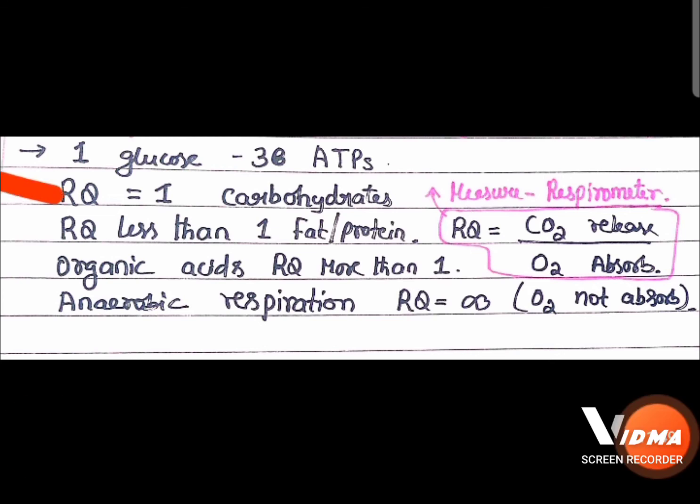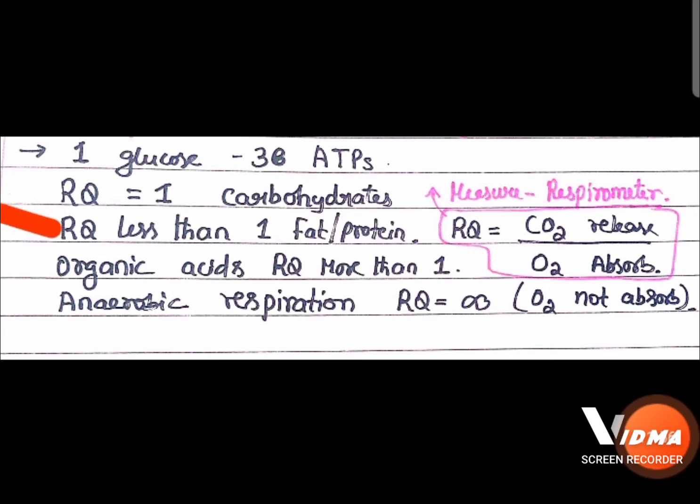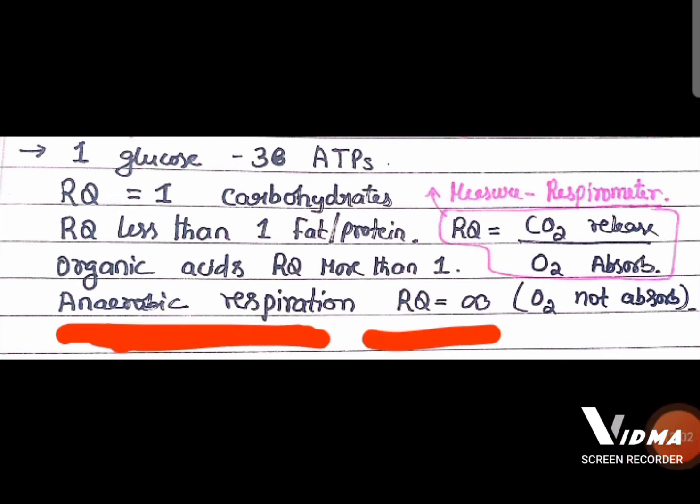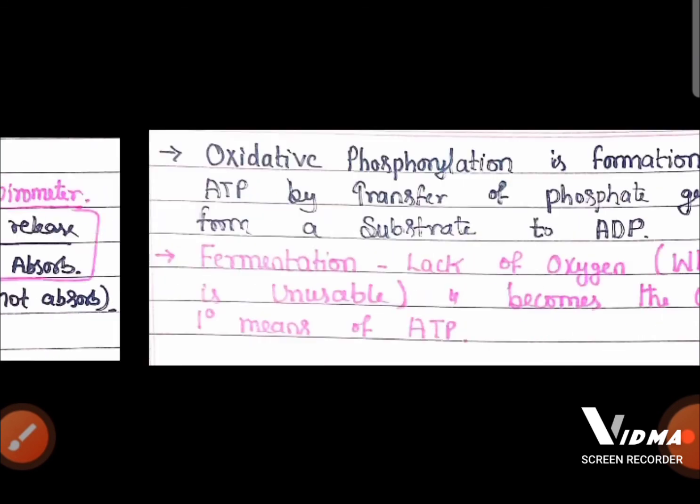That's why the RQ value for carbohydrate is 1, whereas for fat and protein the RQ value is less than 1, and for organic acid the RQ value is more than 1. In anaerobic respiration, the RQ value is infinity because there is no oxygen involved.